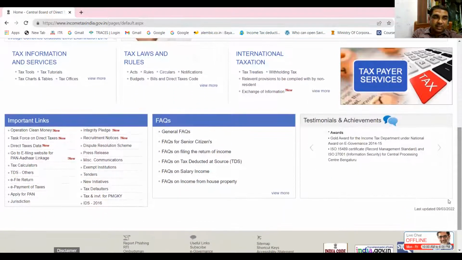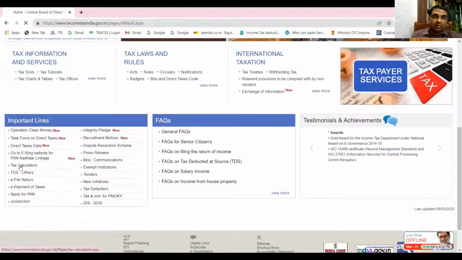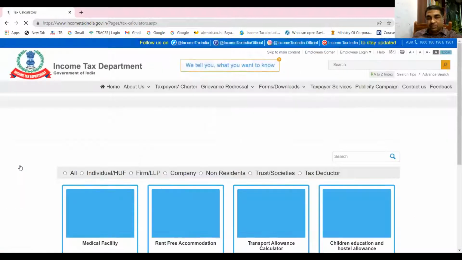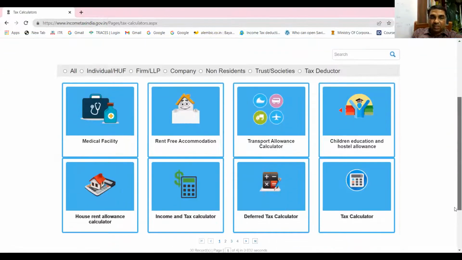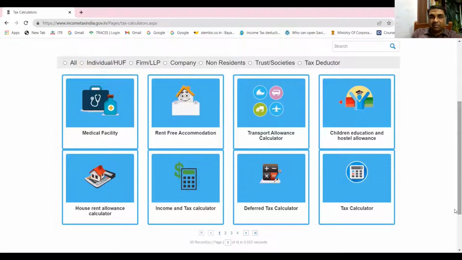You know where the calculators are available? Tax calculators. You see, these are the calculators. You'll be learning all of these in the salary chapter: medical facilities, rent-free accommodation, transport allowance, children education allowance, income tax calculator, deferred tax calculator. Then let me go to the next page, page 2.